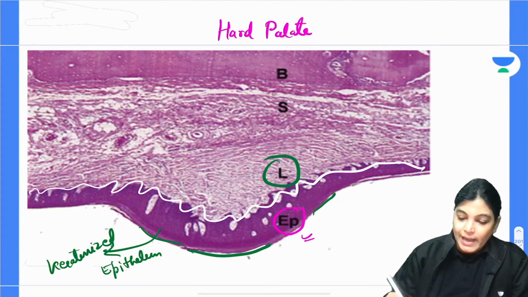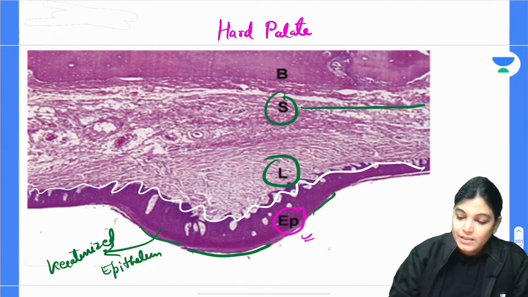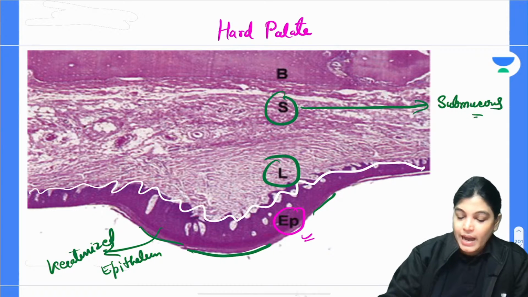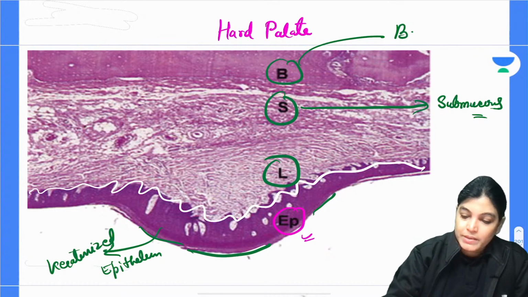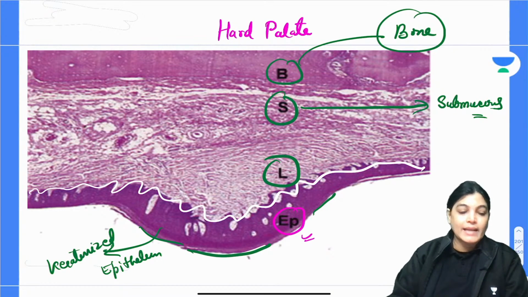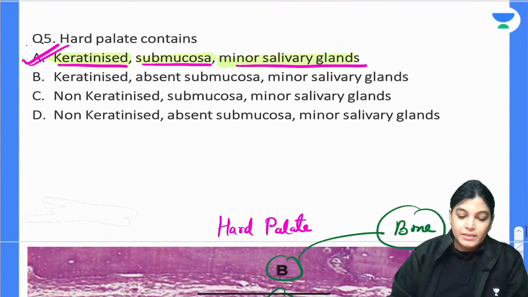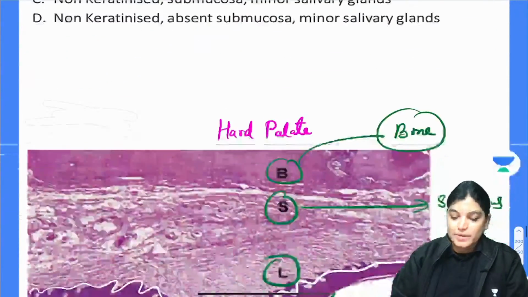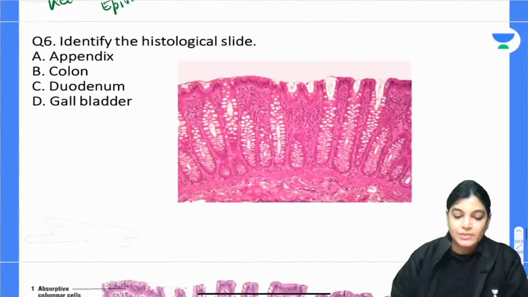It is also having lamina propria, and the S here stands for submucosa layer, and it is lying adjacent to the piece of bone. So the correct answer will be A. Keratinized epithelium, submucosa and minor salivary glands are present. Let's move on to the next, that is question number 6.